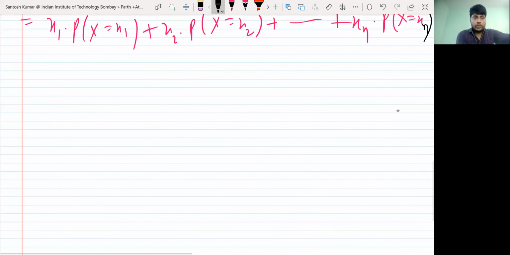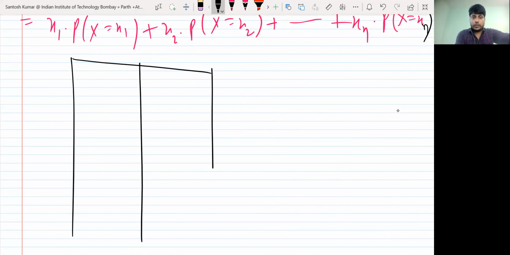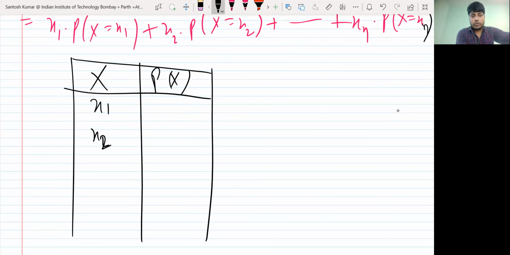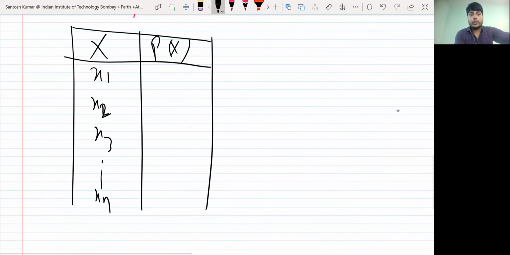It is easier if you look at it this way. Suppose I make a probability distribution. This is x, this is px. Values of x are x1, x2, x3 and till xn. The probability at x1 is p1, then p2, p3 and pn.